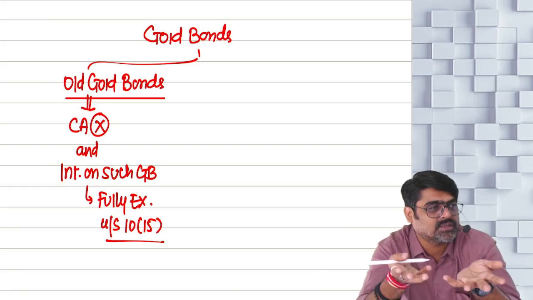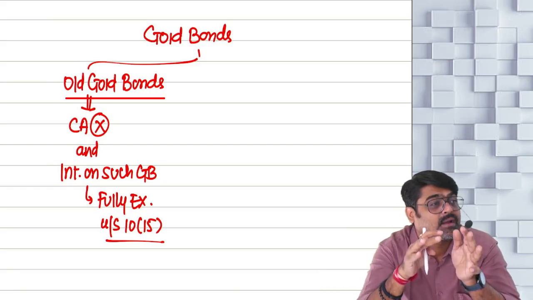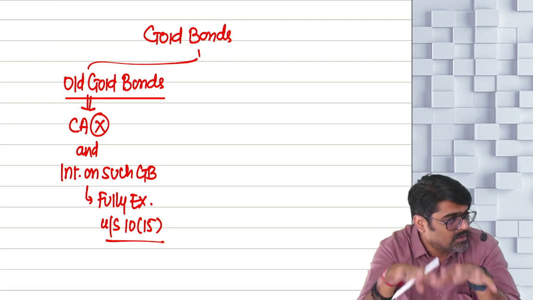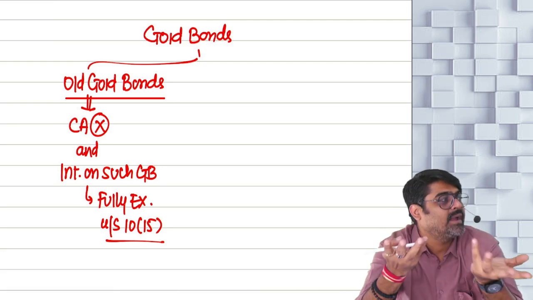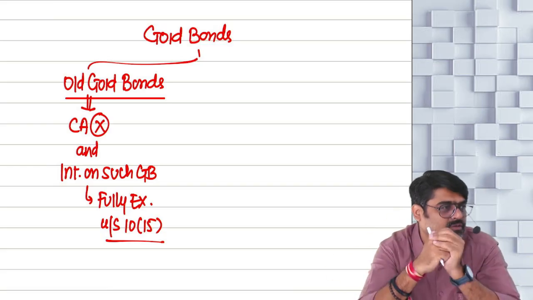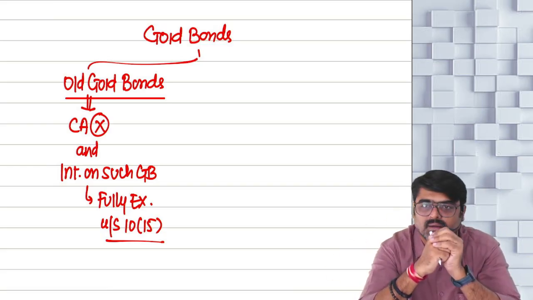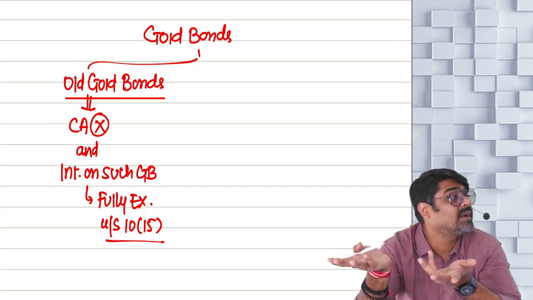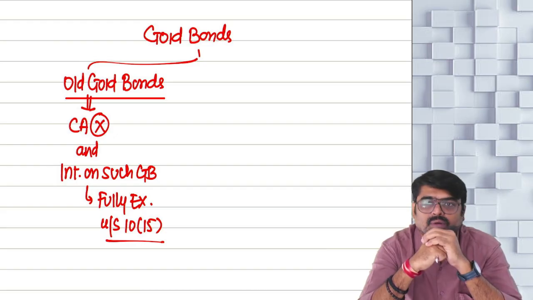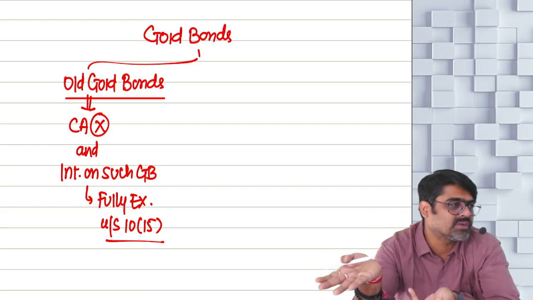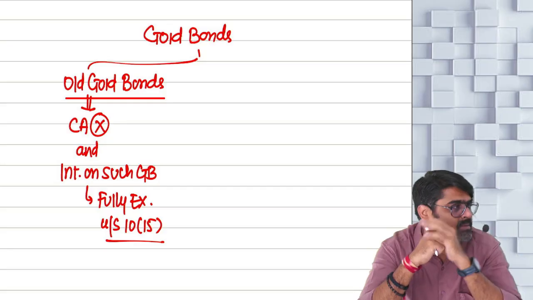So in terms of production, we are very low down the table. Why? Because there are no gold reserves available with India. Maybe they are available, but they have not yet been explored. Understand what I am trying to tell you? So gold reserves are not there, and we are not able to produce that much gold.